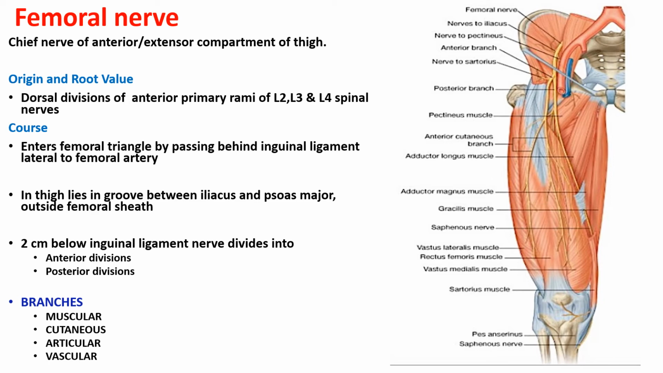Coming to its course, it enters the femoral triangle by passing behind the inguinal ligament just lateral to the femoral artery. In the thigh, it lies in the groove between the iliacus and the psoas major muscle, but please remember it lies outside the femoral sheath. Then 2 cm below the inguinal ligament, the nerve divides into anterior and posterior divisions. The two divisions give the following sets of branches: the muscular branches, cutaneous branches, articular branches and the vascular branches.